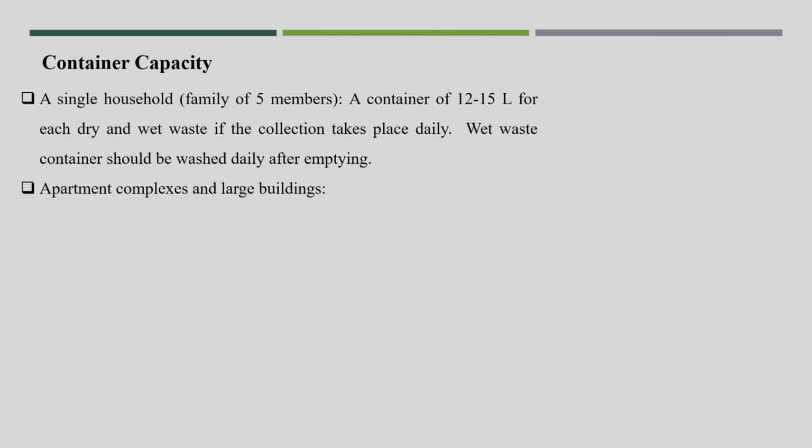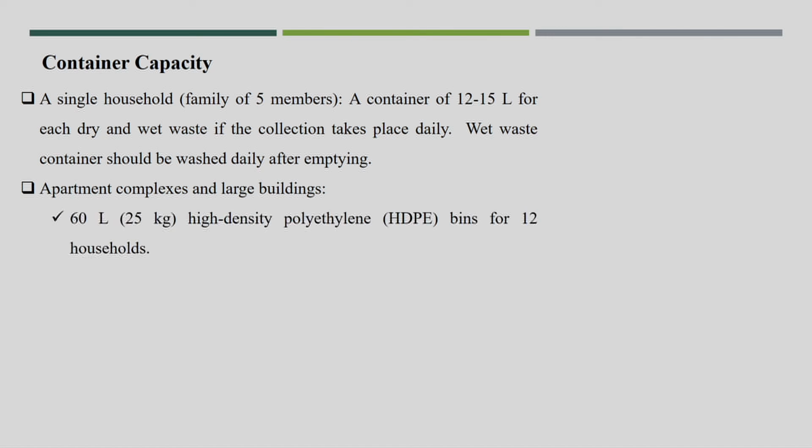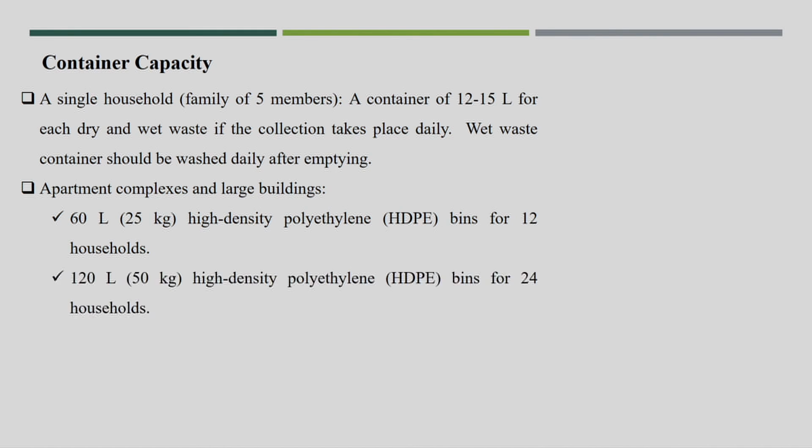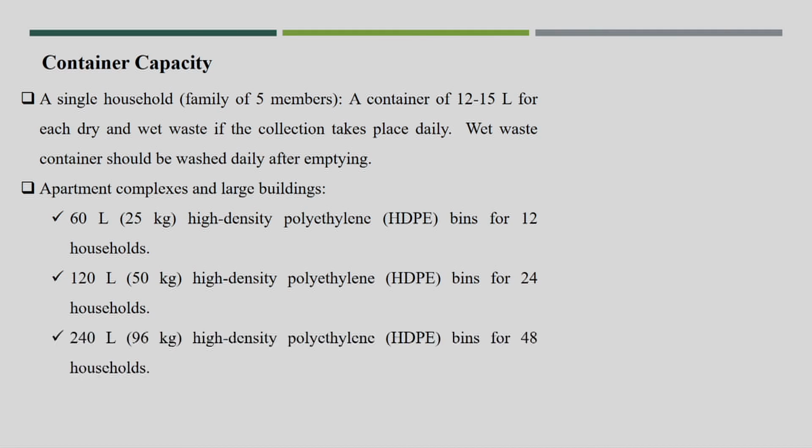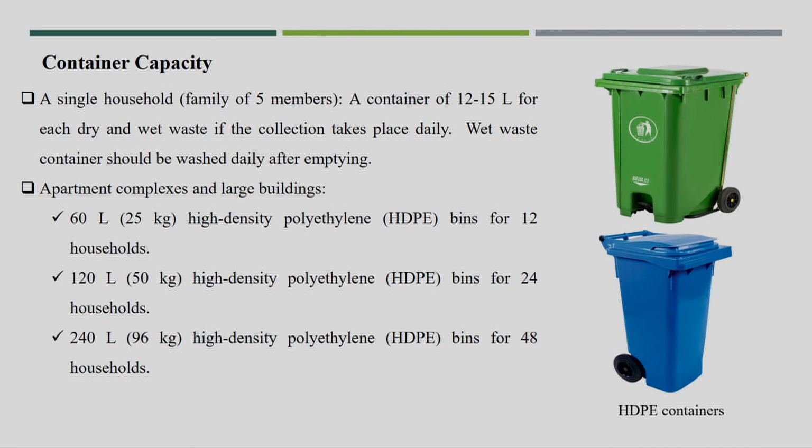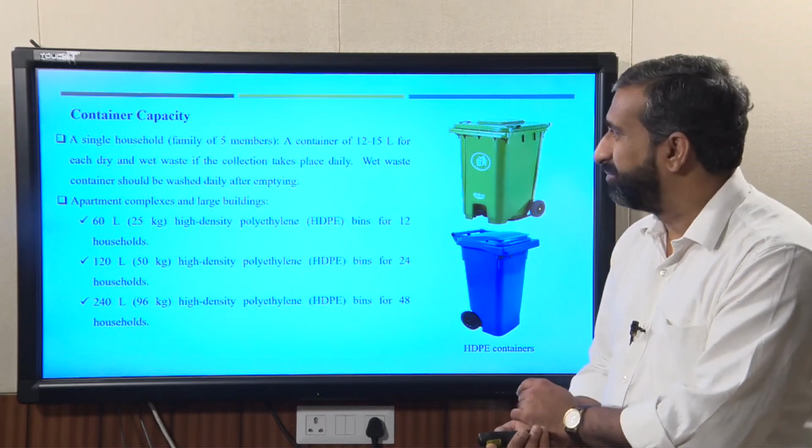For apartment complexes and large buildings, use 60 liter high density HDPE bins for 12 households, 120 liter for 20 households, and 250 liter, that is a 96 kg HDPE bin, for 48 households. There are a few containers you can see; I think these are good, and you can use these kinds of containers in the apartment area.